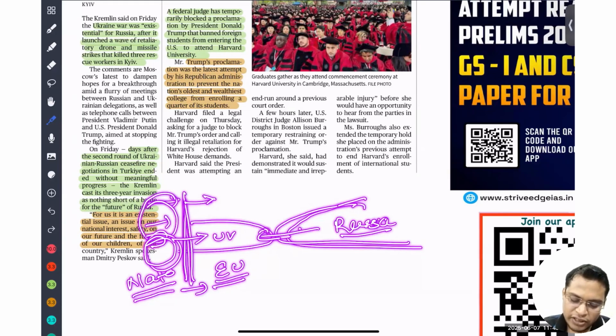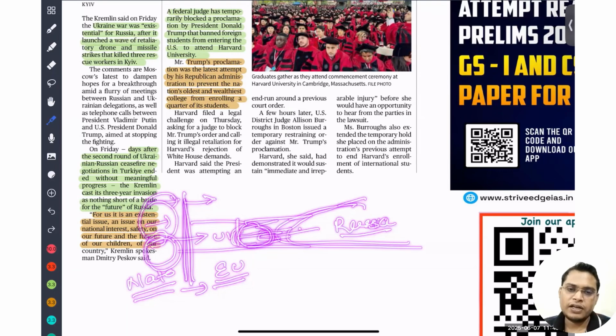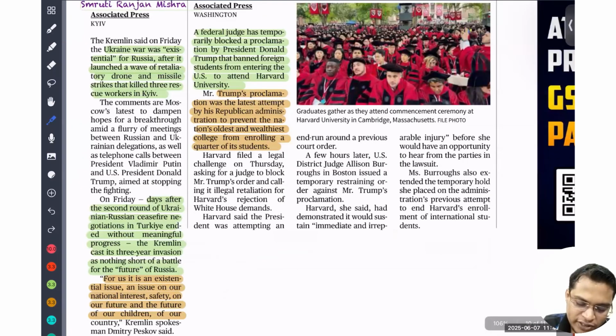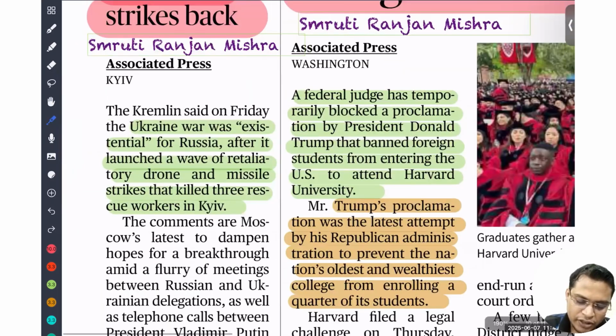So the eastern side of Ukraine is generally considered to be Russian speaking people. So there is a close connection between Russia and Ukraine. So when Ukraine wanted to be part of the European Union, that infuriated Russia and created a security threat for Russia. That is the reason Russia attacked Ukraine. So the Ukraine war was existential for Russia after it launched a wave of retaliatory drone and missile strikes that killed three rescue workers in Kiev.